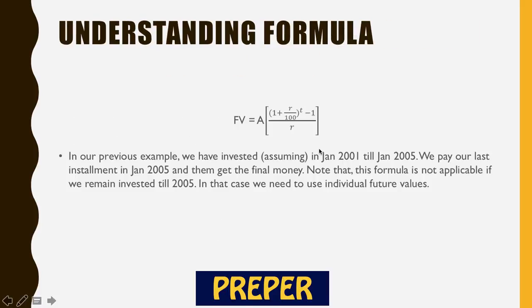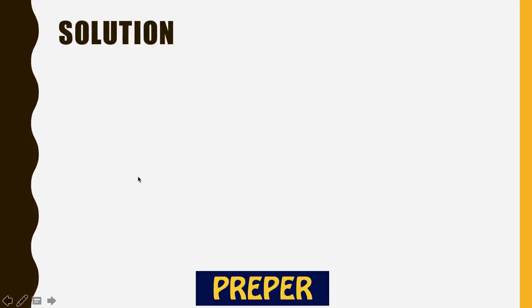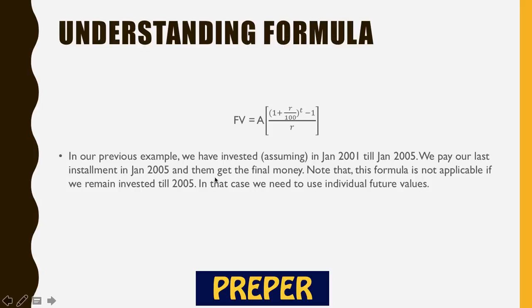So, understanding this formula further. In the previous example, we have invested assumingly from January 2001 to January 2005, right? We pay our last installment in January 2005, and then get the final money. So in January 2005 we pay the installment as well as we get the final money. Note that this formula is not applicable if we remain invested in 2005 as well. In that case, we need to use the individual future values.